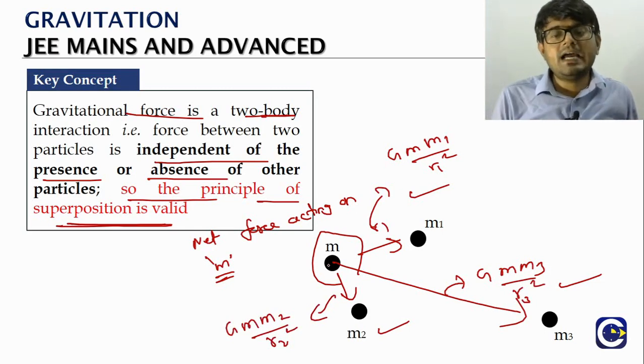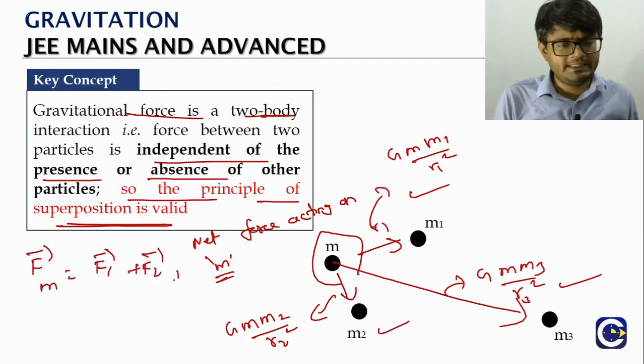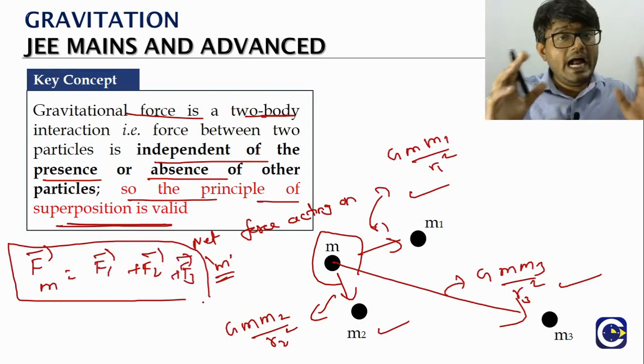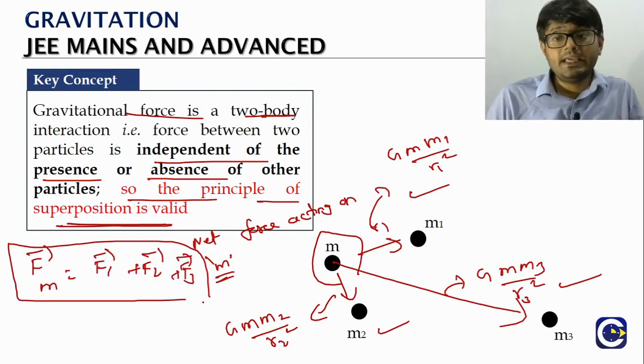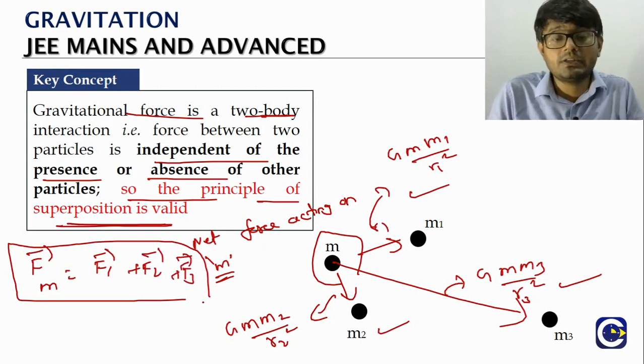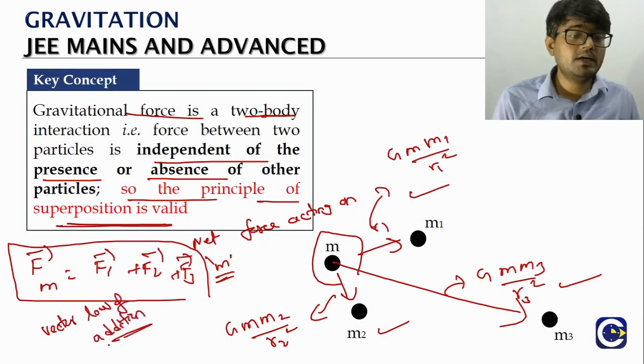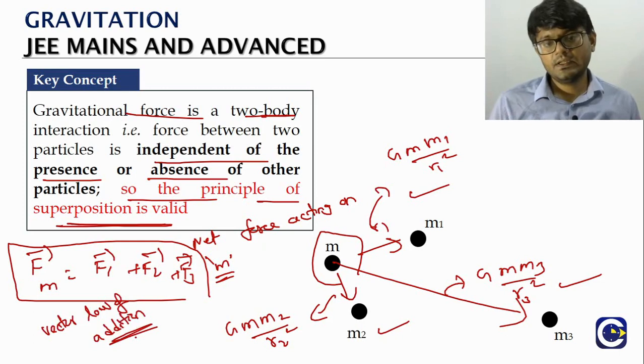Hence if somebody asks what is the total force acting on the mass m, we have to add these forces. But adding forces is not like just adding 1 plus 2 plus 3, because we have to follow the vector law of addition, since we are dealing with vector quantities.